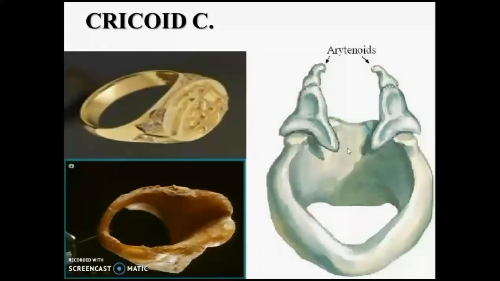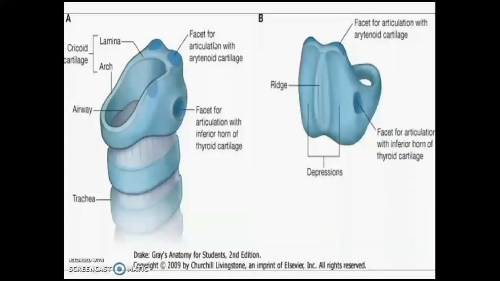And you can see in this view, compared to the ring structure, the narrow anterior arch having an upper border, lower border, outer surface and inner surface. Upper border again has an inner lip and outer lip. You can see there the upper border has two lips, inner and outer lips. That is the broad posterior lamina, on which it shoulders the arytenoid cartilages, forming the cricoarytenoid joint. You can see the structure there, and in this view you can see the narrow anterior arch, upper border having two lips. You can see inner lip, outer lip.